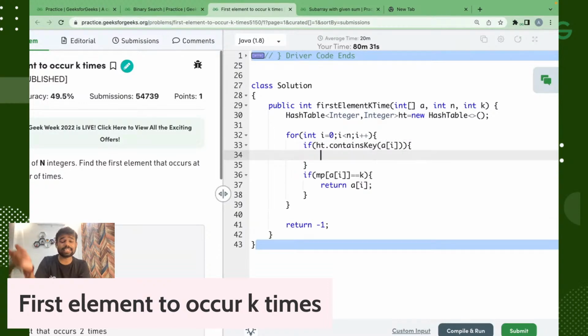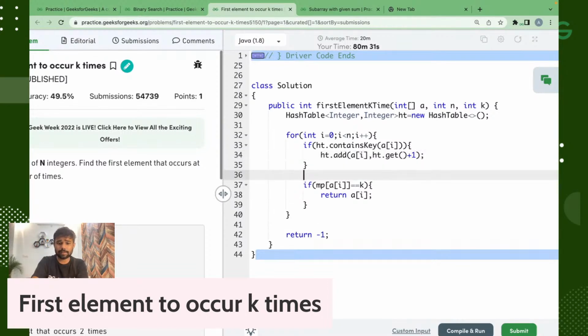If the key is already contained, we use the add function again, adding that value but with the increased value. Else, we will just add a[i] with 1. Meaning if its frequency was zero, make it 1, and if it was already greater than 1, increase it by one more. So we are making it +1.